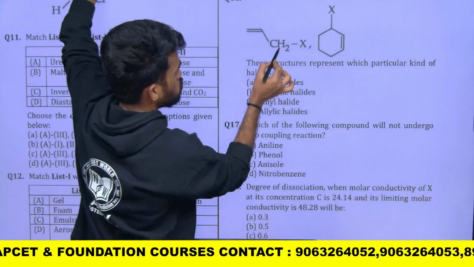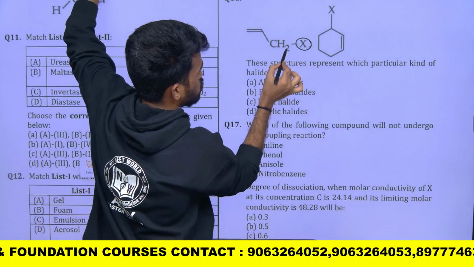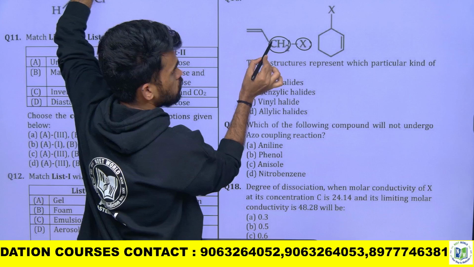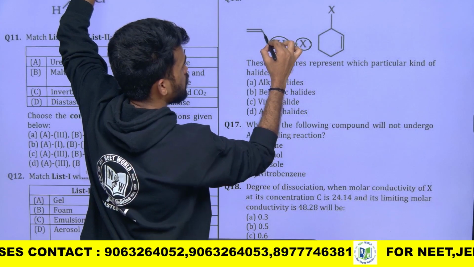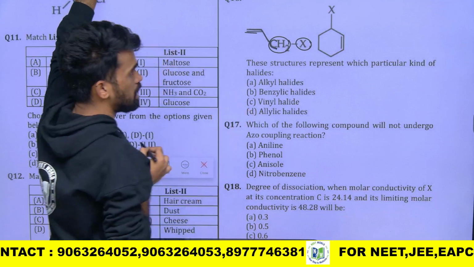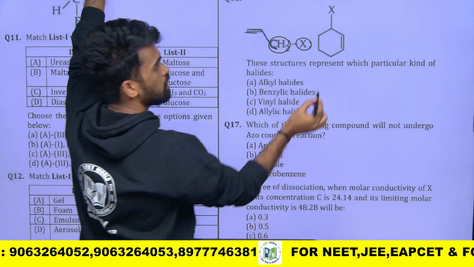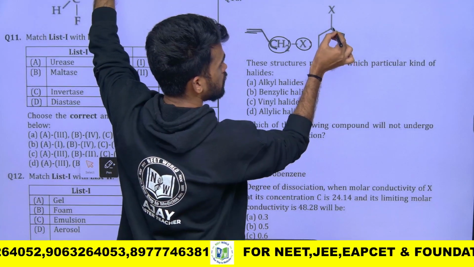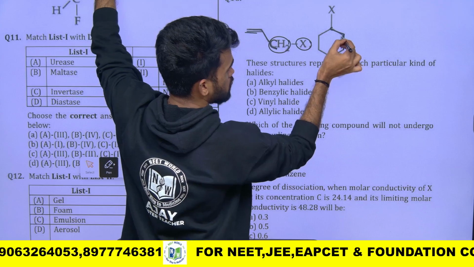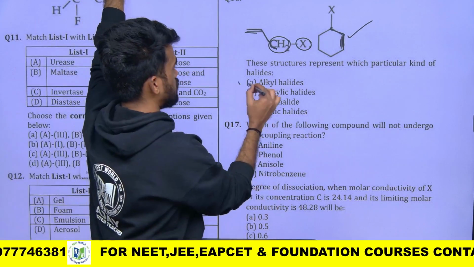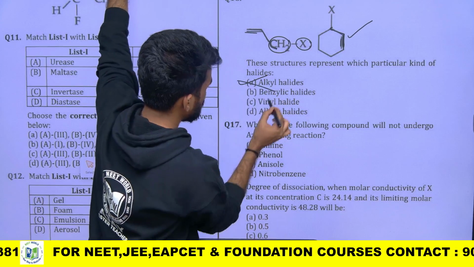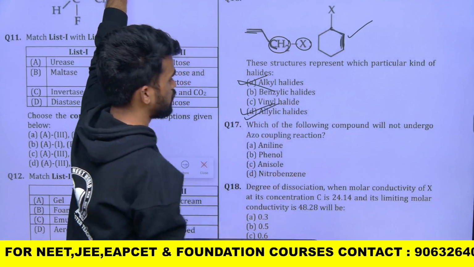Now look, whenever a halogen is attached to a methylene group, and this carbon is attached to an sp2 carbon like this, we can say that is the allylic position. Similarly, this one also. This carbon is attached to an sp2 hybridized carbon having a double bond. Both are allylic halides, not alkyl halides. Option D is correct.